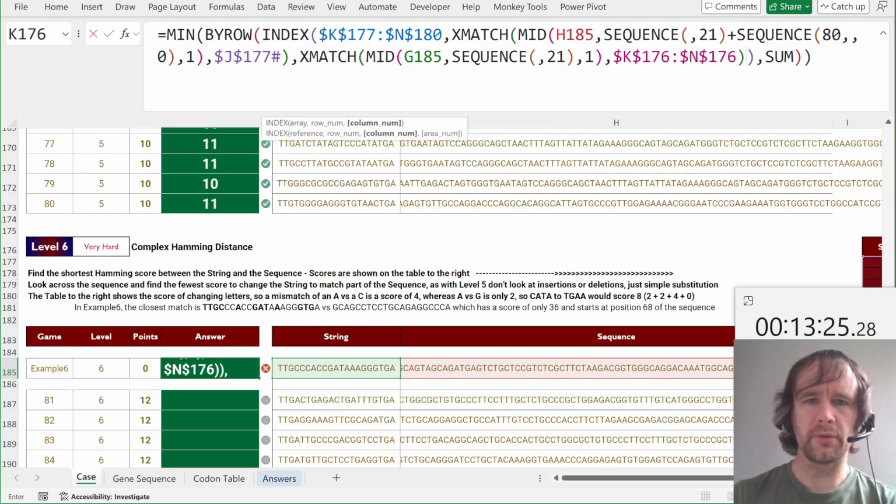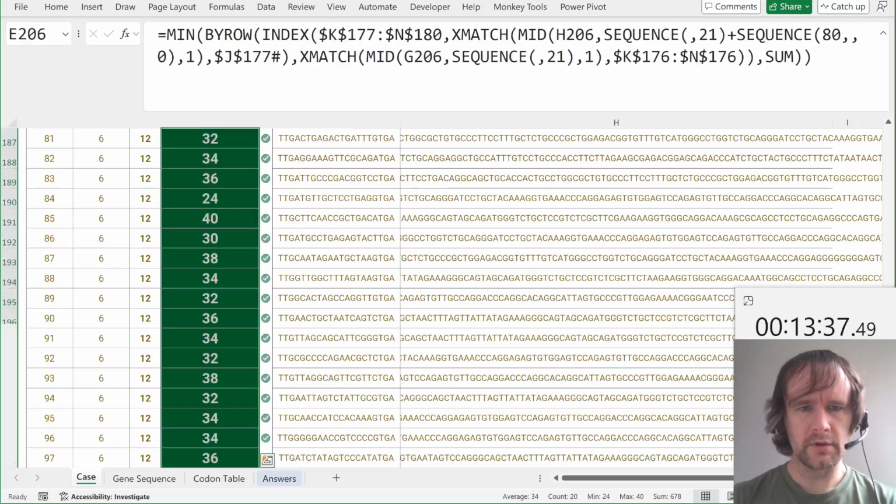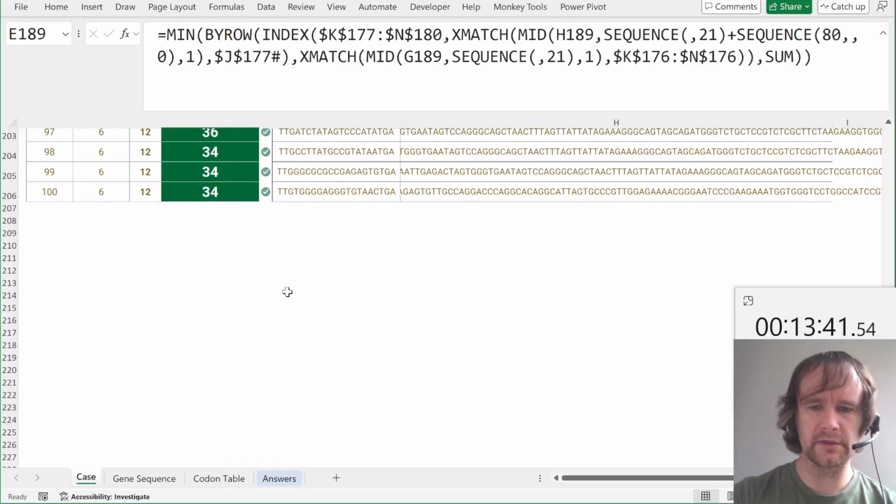Okay, so we're going to index this by matching one letter against here, the other letter against there, all the different possible combinations. Then we're going to BYROW sum that. I think that is good. And sure enough, it is. Okay. Is there? No, that's it.